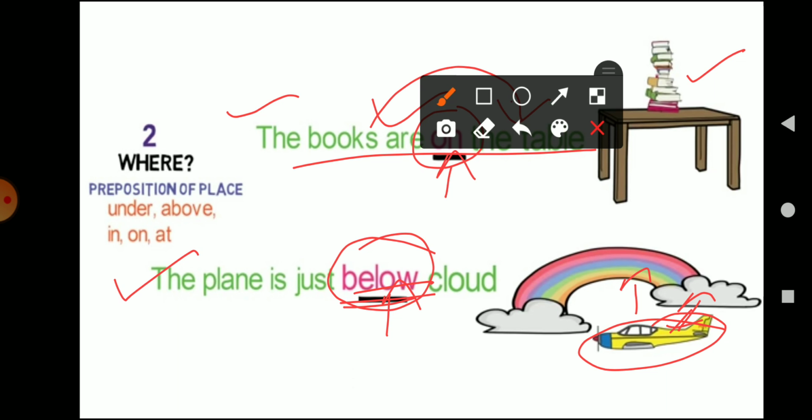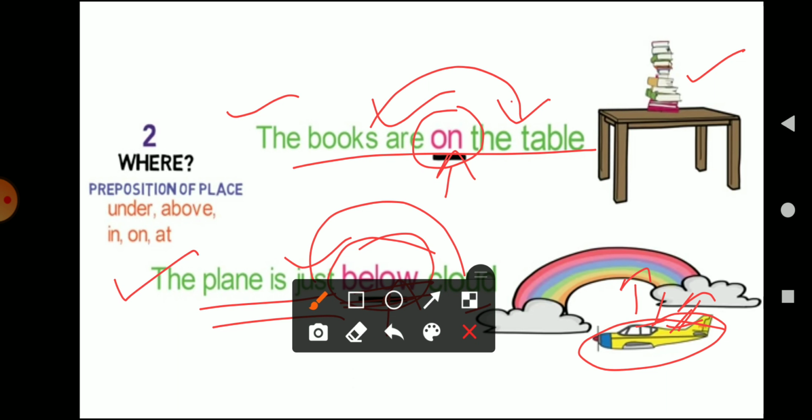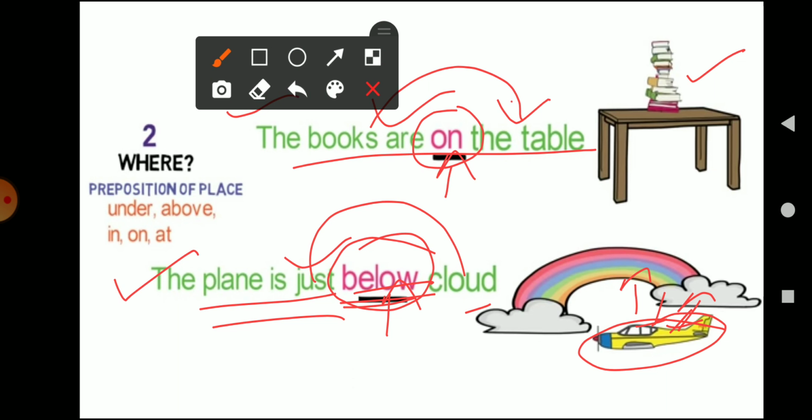So we can understand now with both the examples what is the work of preposition of place. It will tell you about the placement of the object or the thing with respect to the other. Where is the plane with respect to the cloud? It is below the cloud. And where are the books with respect to the table? It is on the table. Right. So I hope that with both these examples, it is clear to all of you what is the meaning of preposition of place. In general, the work of preposition of place is to tell us about the position of the object or thing with respect to the other.